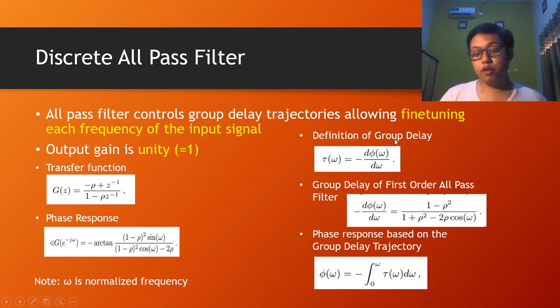The definition of group delay itself is the first derivative of phase with respect to frequency, with omega here denoting the normalized frequency. The group delay of a first order all-pass filter is this, and since the group delay is the first derivative of phase with respect to frequency, the phase response is the integration of group delay with respect to frequency, like the mathematical expression right here.